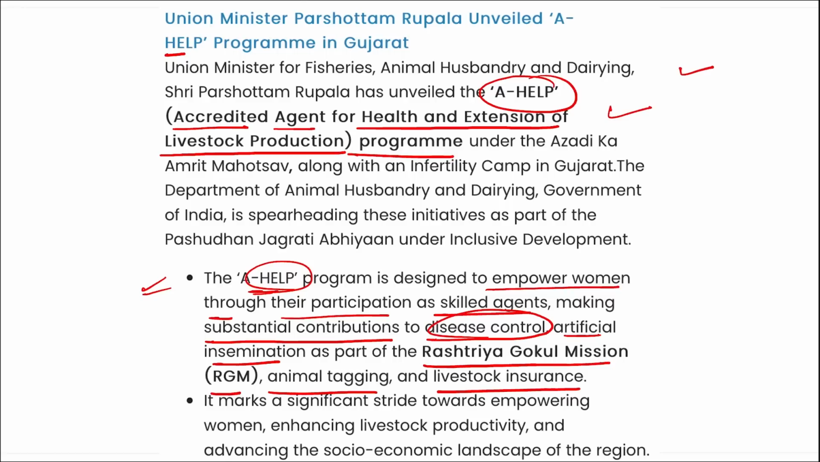So coming back, it is your A-Help, full form is done. Which ministry launched it? It was your Ministry of Fisheries, Animal Husbandry and Dairying. Who is the individual who launched it? Purushottam Rupalaji. And what was the aim here to launch this? It was launched to empower the women through their participation as skilled agents, making substantial contribution to disease control, artificial insemination, right? And also animal tagging, livestock insurances, etc.